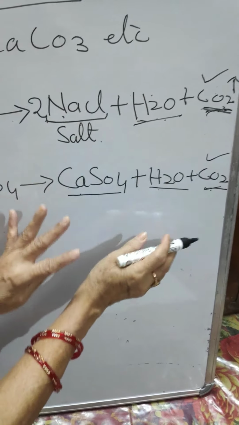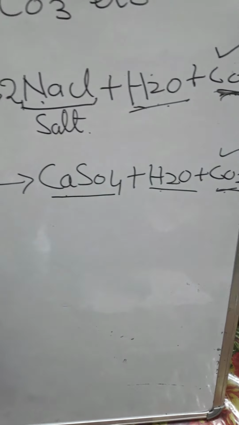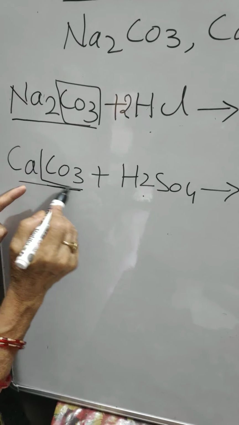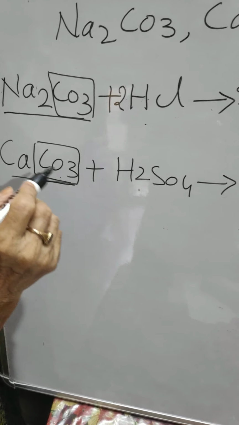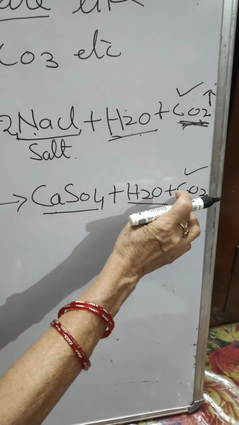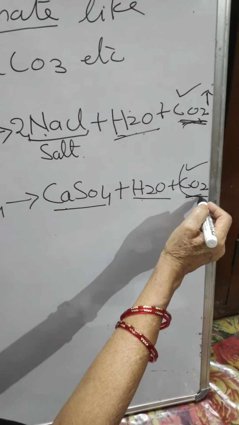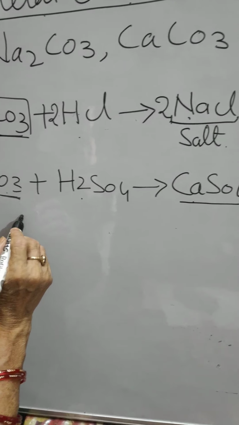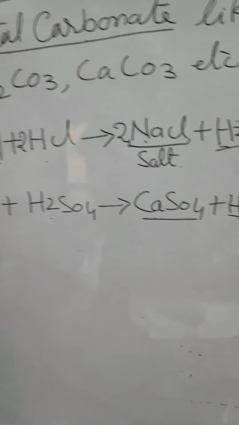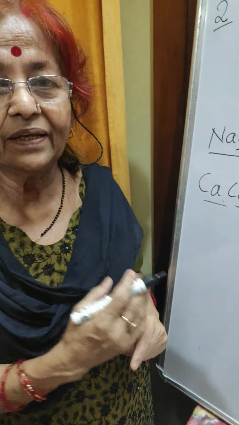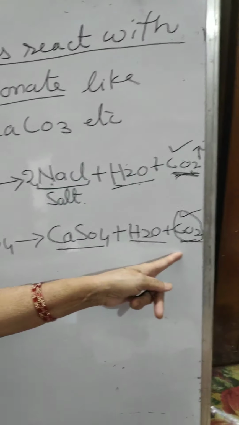Now the product, you see the product, water and the CO2, because the compounds containing carbonate, on heating or during the reaction, will produce carbon dioxide. Now how will you say this gas is carbon dioxide? When you pass this carbon dioxide gas in lime water, it changes into milky in color, and this is the confirmatory test of the carbon dioxide.